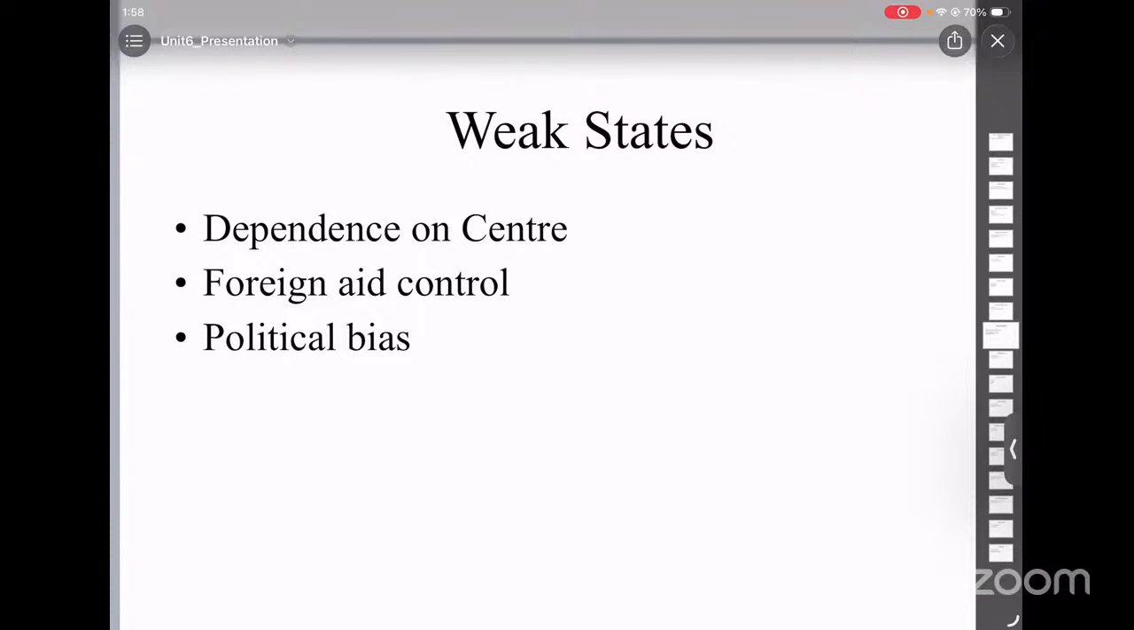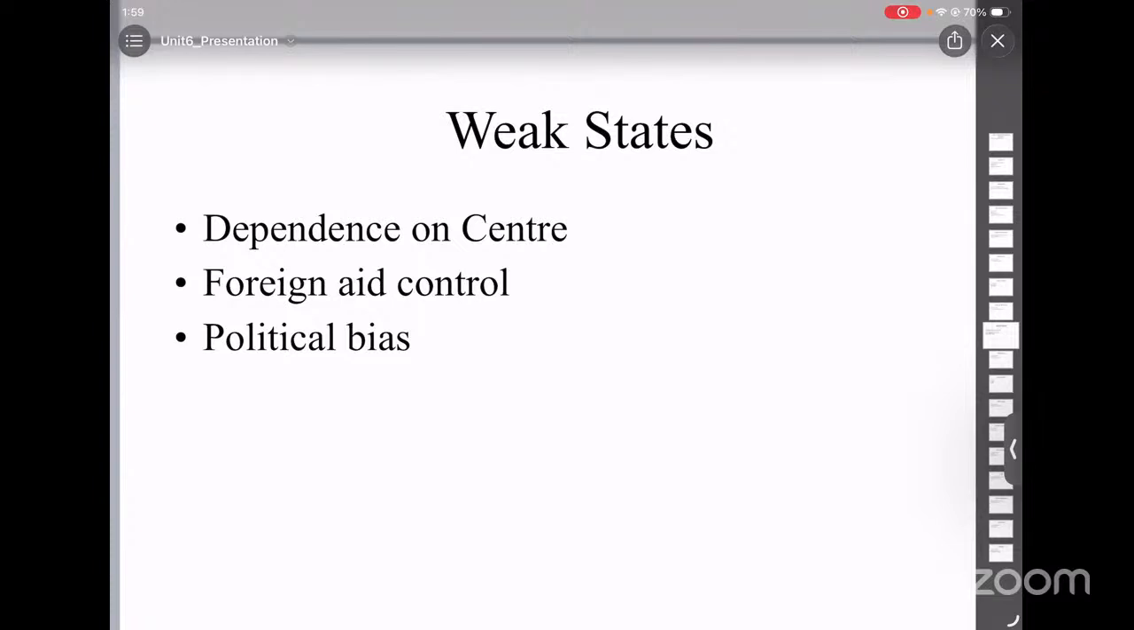Now let's look into the weak position of states. Firstly, dependence on central planning. The Niti Aayog is controlled by the center and it decides development projects for the states. This is one reason for the weak position of states.